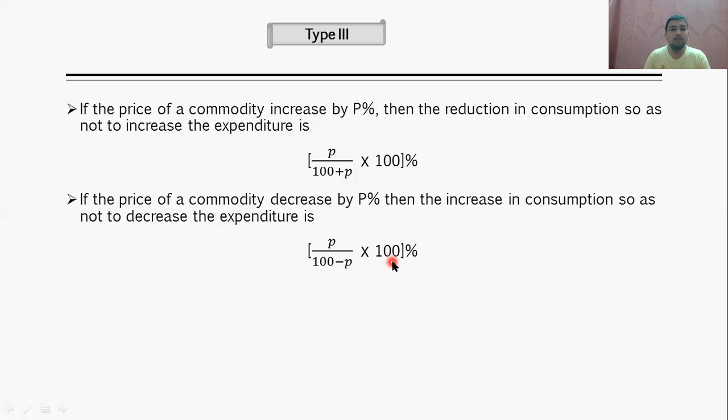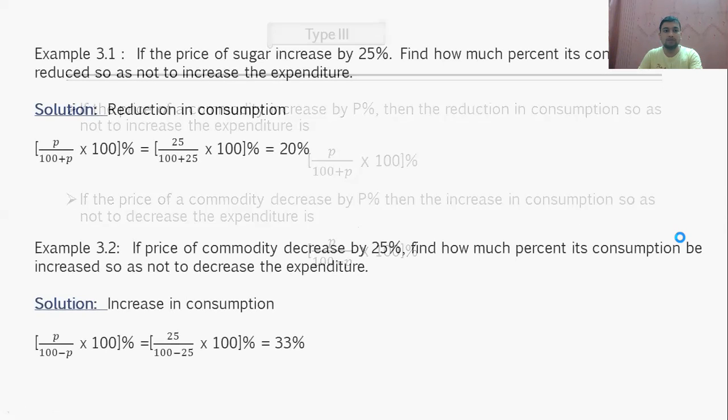Based on this concept, these formulas are there. Again, we will revise. If the price of a commodity increases by P percentage, then the reduction in consumption so as not to increase the expenditure is P upon 100 plus P into 100. And the second formula: if the price of a commodity decreases by P percentage, then the increase in consumption so as not to decrease the expenditure is P upon 100 minus P into 100.